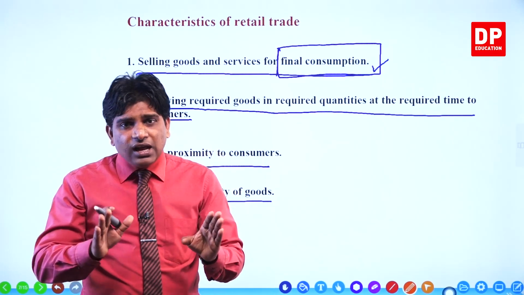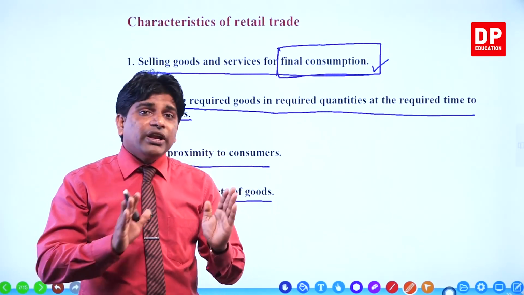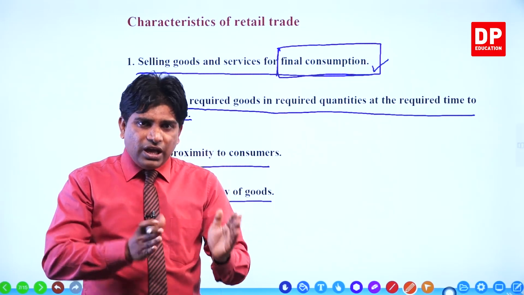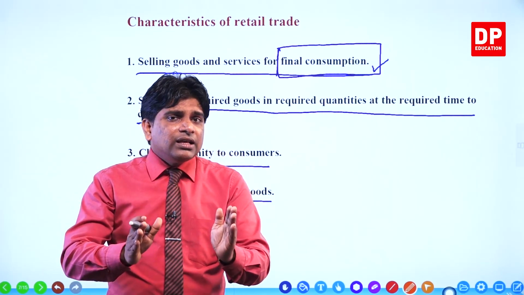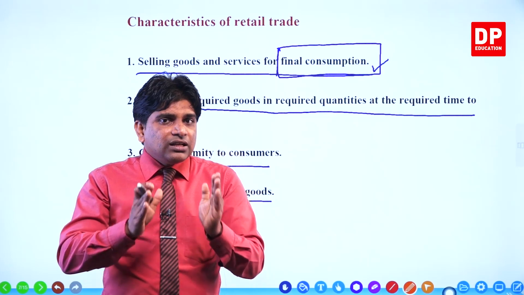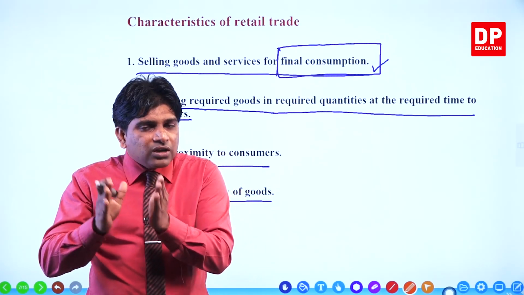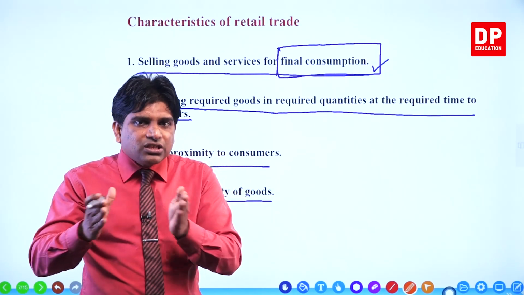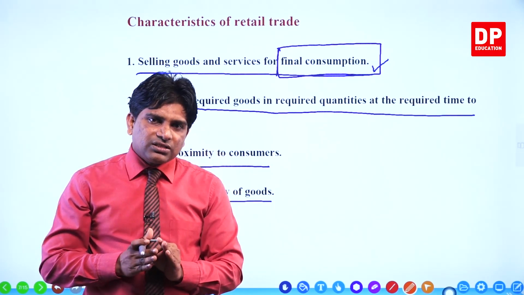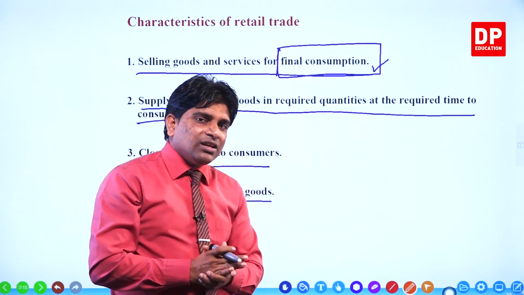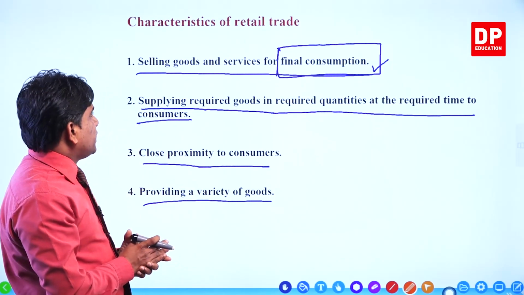They never buy large numbers of units from retail businessmen. So every time a retailer sells a variety of goods in small quantities. Why? Each customer buys only small quantities, right? So these are the main characteristics of retail trade.